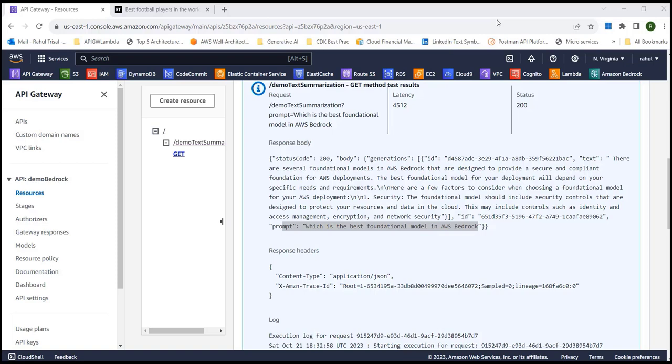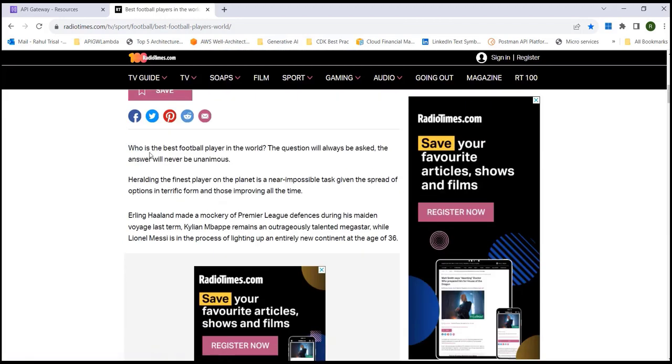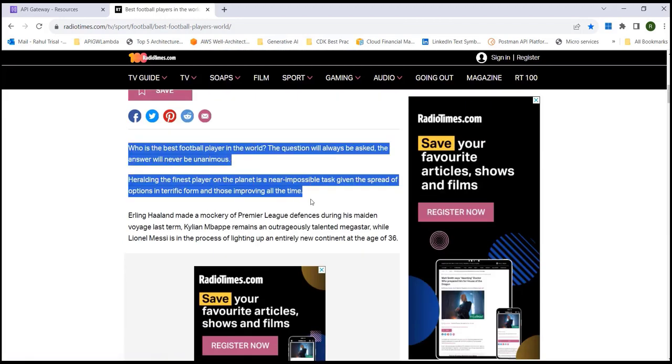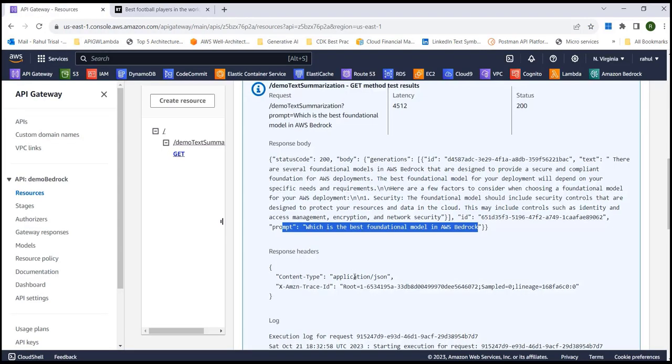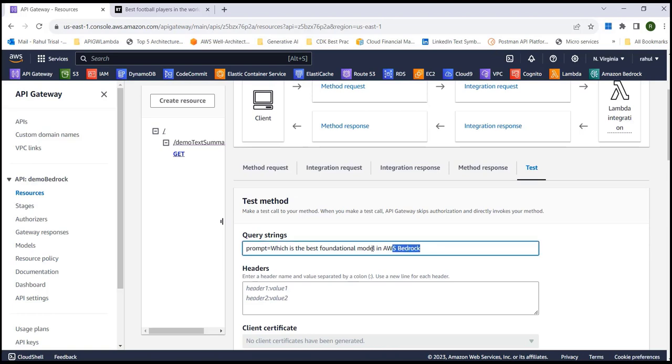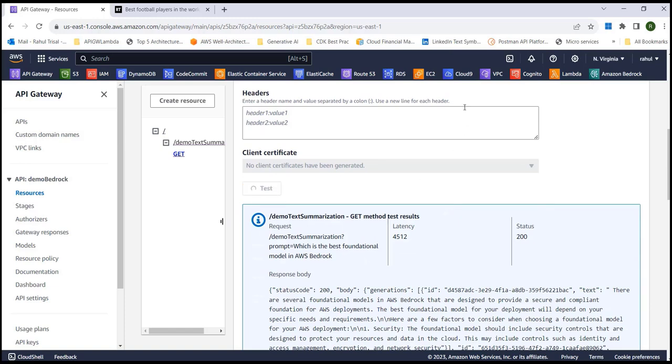Now let's go ahead and check if it can summarize something meaningful. I don't have any meaningful issue log data that I can request Bedrock to summarize for me, but I found something interesting. So here is an article. I just did a little bit of Google, best football players in the world. So maybe what I'll do is I'll just copy some of the text here and see the response that we're going to get. Okay, let me go to API Gateway and let me change the prompt to what we just saw. Okay, now let me just test it out.